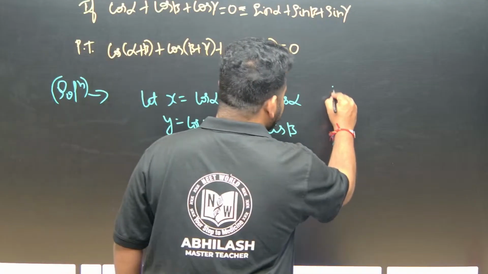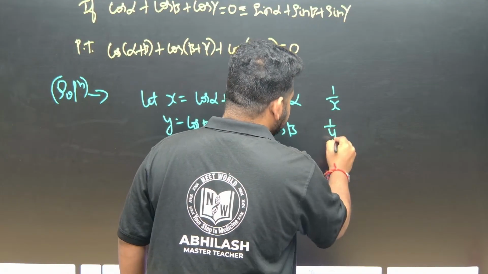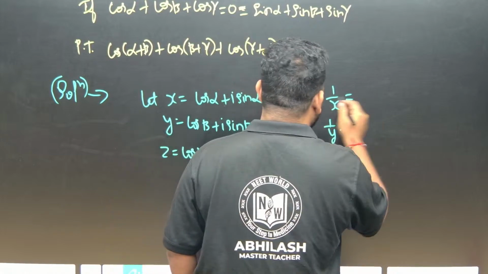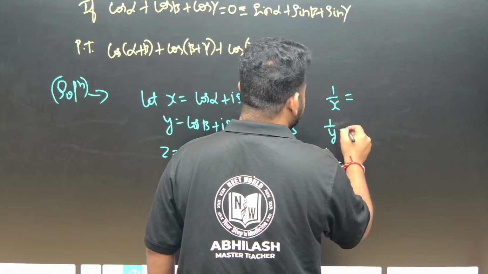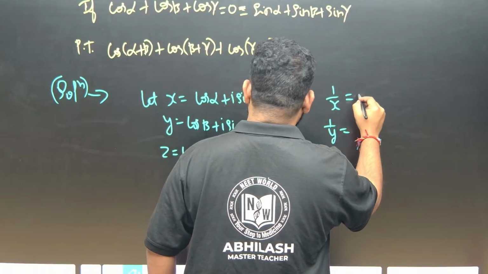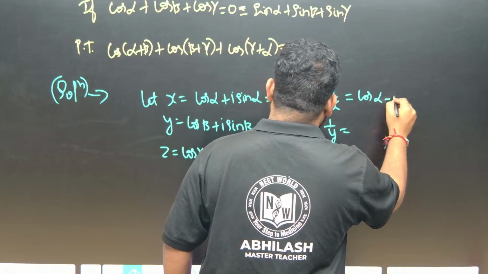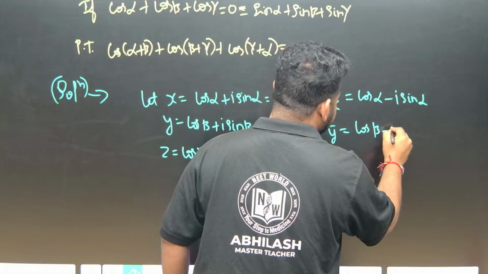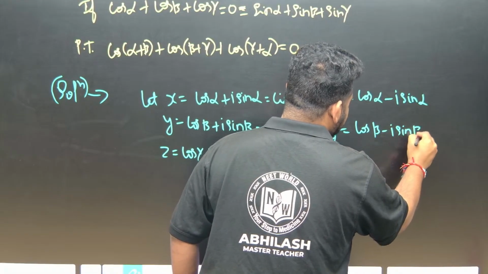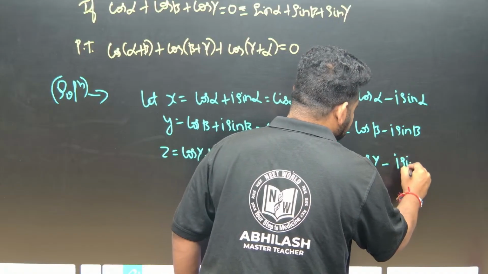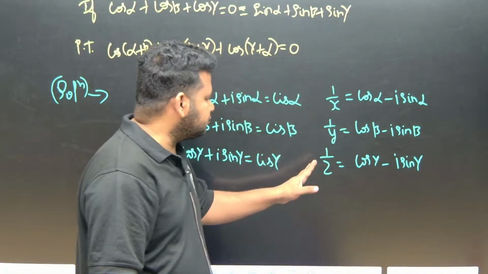Similarly we took 1 by x, 1 by y, 1 by z. So what will we get? We will get cis of minus alpha, it will become cis minus alpha, correct? So it will become cos alpha minus i sin alpha, cos beta minus i sin beta, reciprocal when we take, it will become minus in between, minus i sin gamma. This is what we will have, 1 by x, 1 by y, 1 by z.